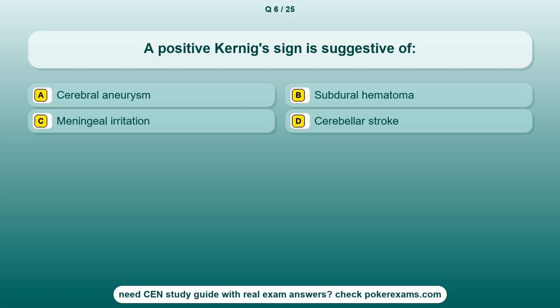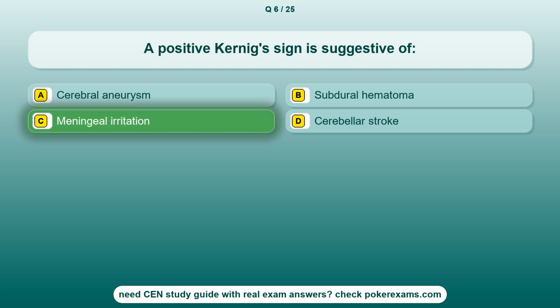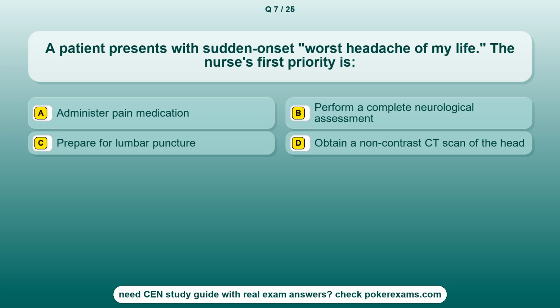Question 6. A positive Kernig's sign is suggestive of Option A. A cerebral aneurysm. Option B. Subdural hematoma. Option C. Meningeal irritation. Option D. Cerebellar stroke. The correct answer is option C. Meningeal irritation.